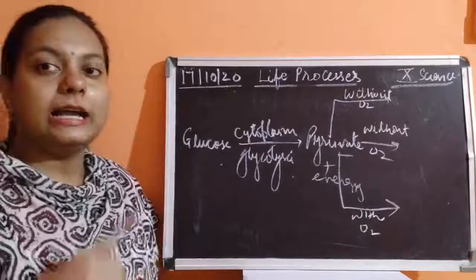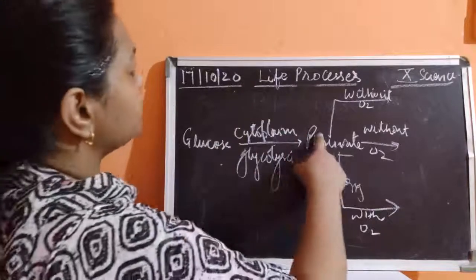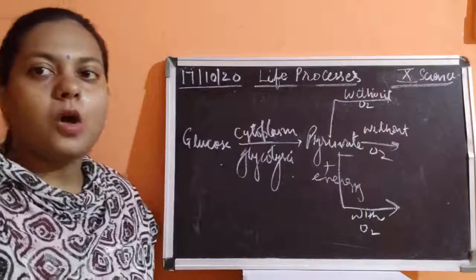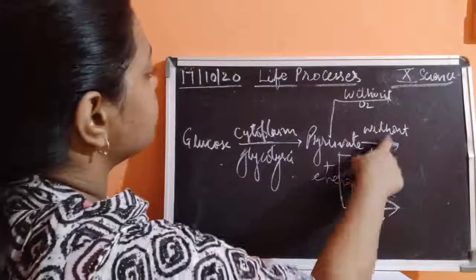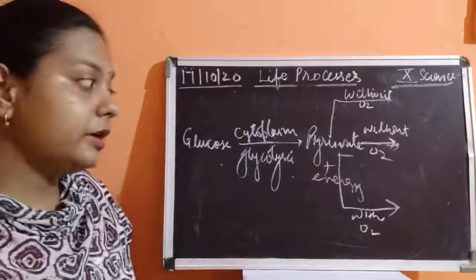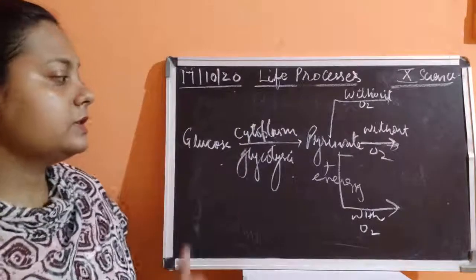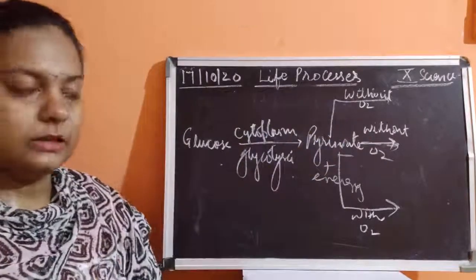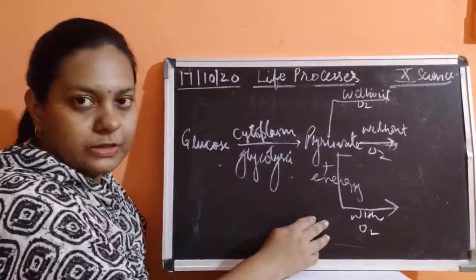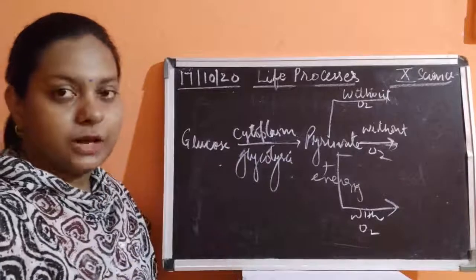So there are 3 ways. Either the glucose will convert in the form of pyruvate, which is a simpler compound. Either it is going to go with this first step, that is without oxygen, or it goes with this second step, that is without oxygen. Then it could also take up the third route, that is with oxygen, in the presence of oxygen. Or you can say, in other words, if oxygen is present, if oxygen is not present. Whether this pyruvate has to undergo anaerobic mode of respiration or aerobic mode of respiration. Okay, so it is going to be decided according to the activity, according to the demand of the body.